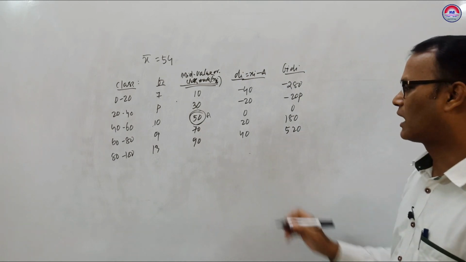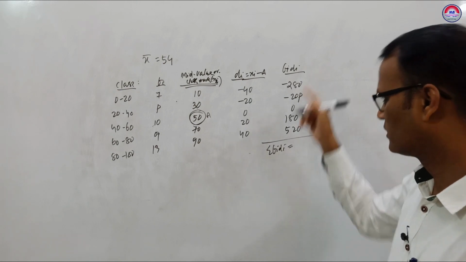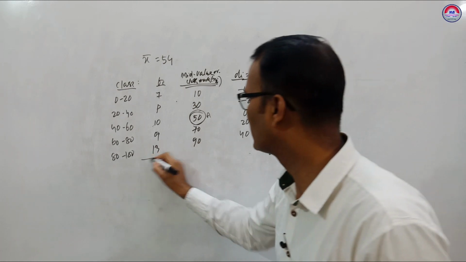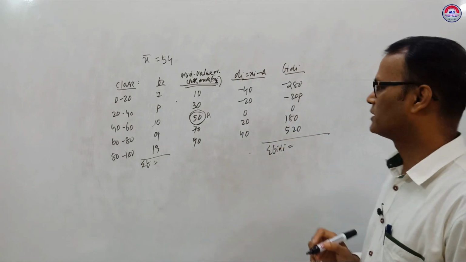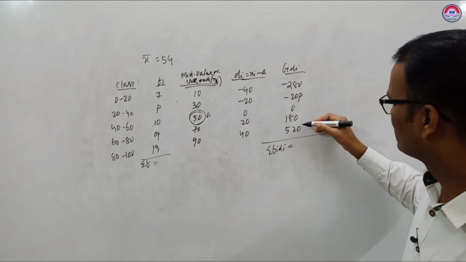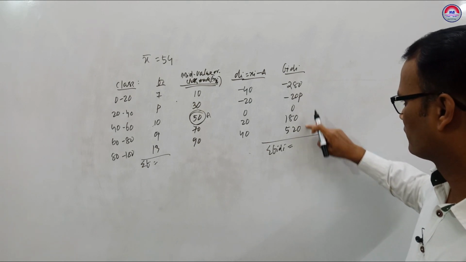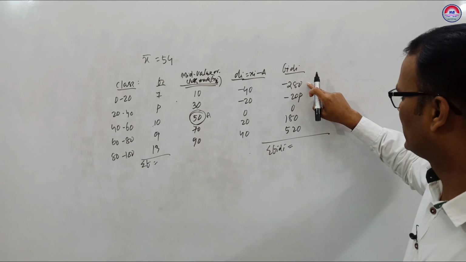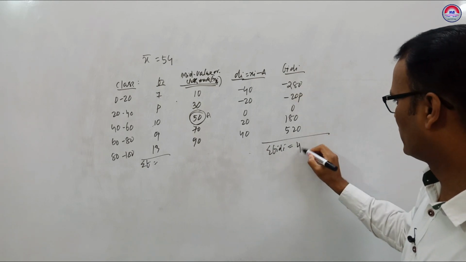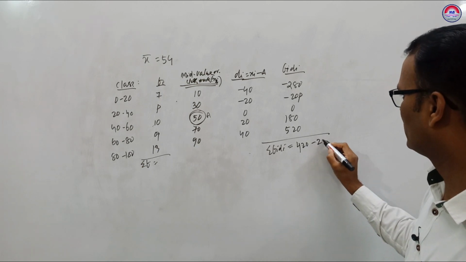Okay. Now we sum it up, add it, frequency add. Now you see here it is 520, 600, 700, minus 280, 420, 420 minus 20p.